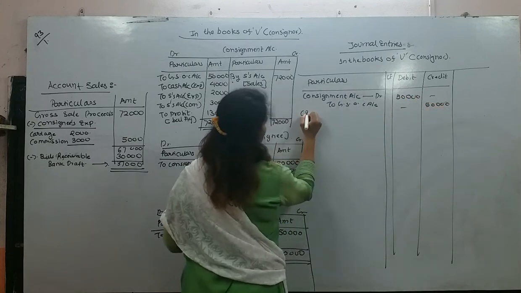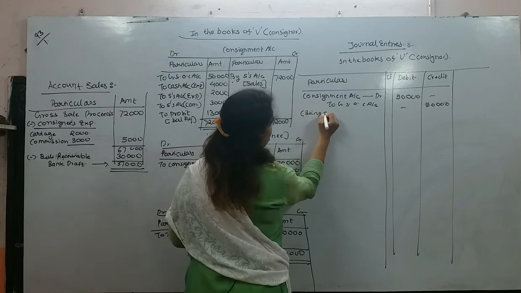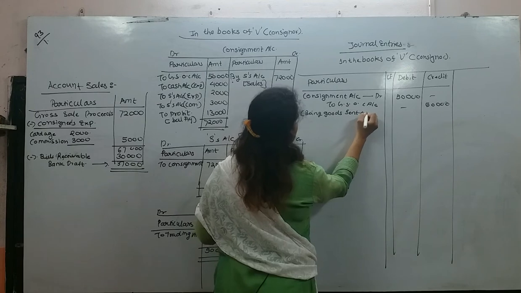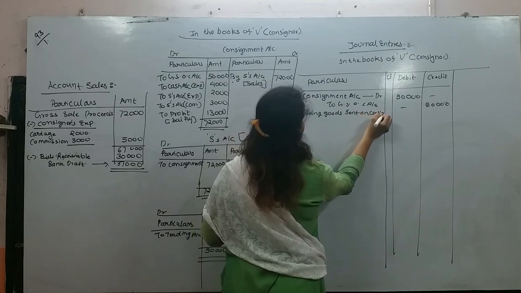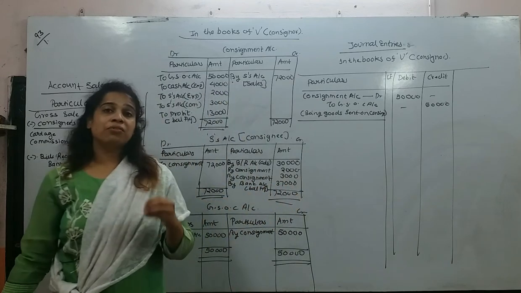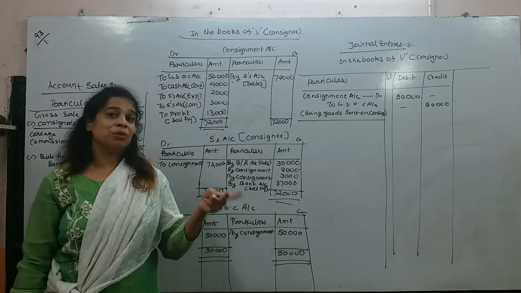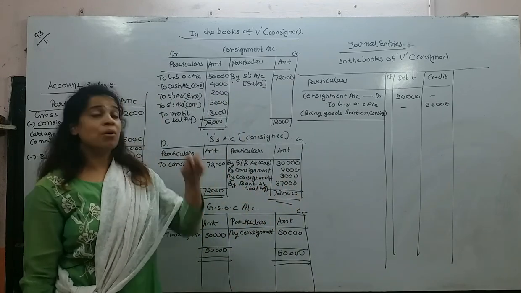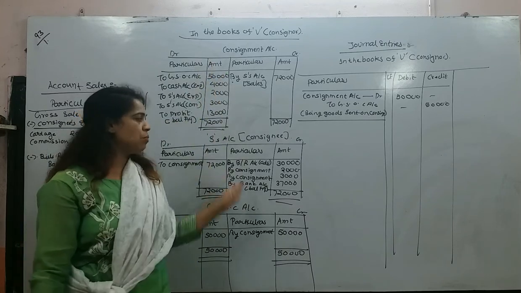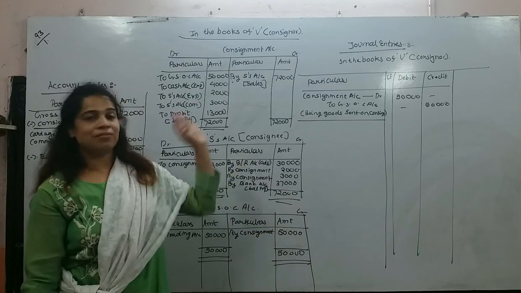Narration, being goods sent on consignment. Because this is the first sum, I wanted to show you the coordination between yesterday's format and today's sum. Whatever we learned in yesterday's class, the same thing we have first implemented over here.